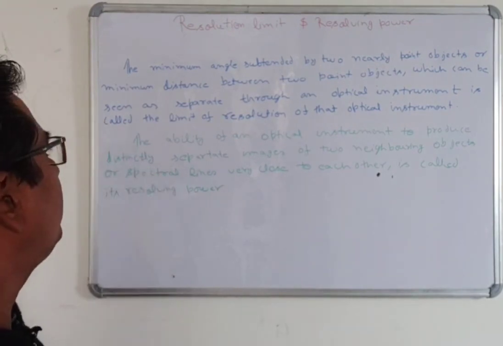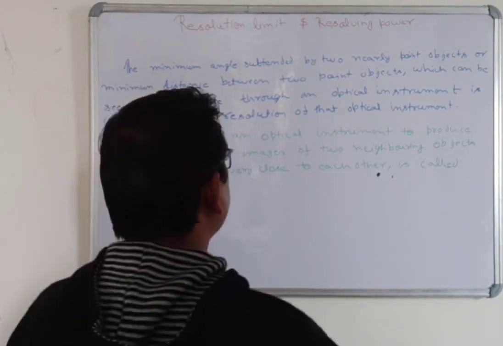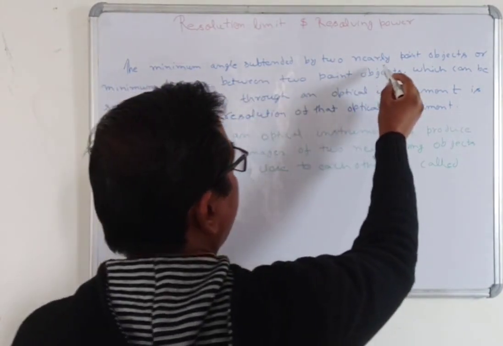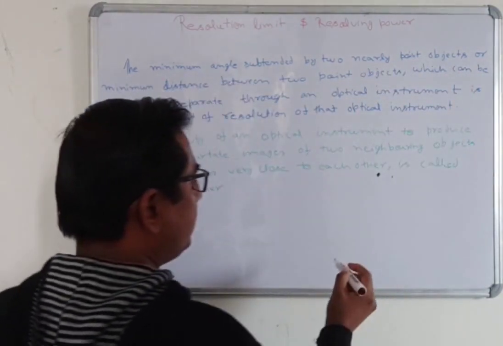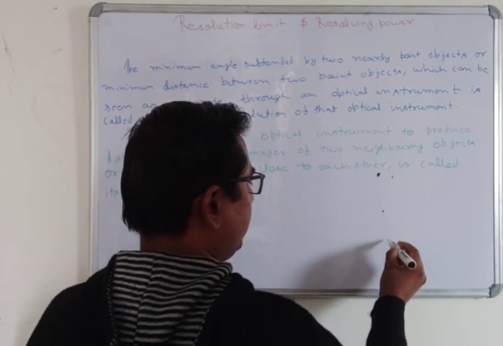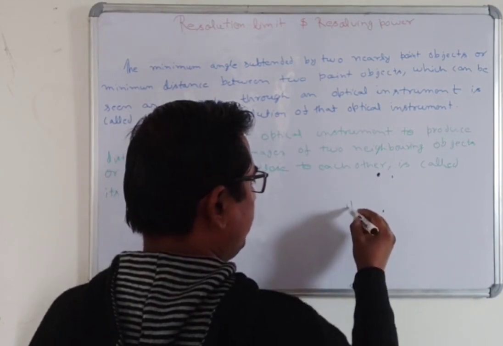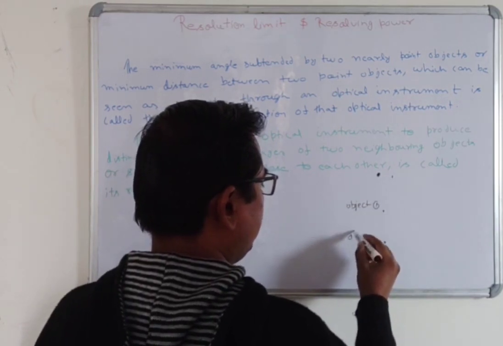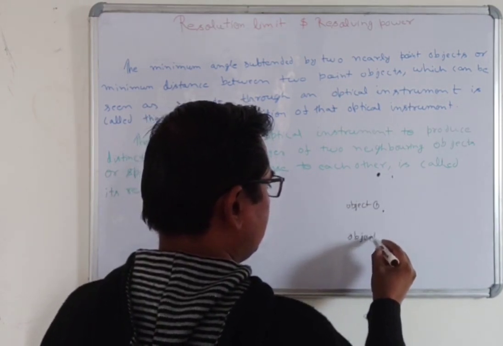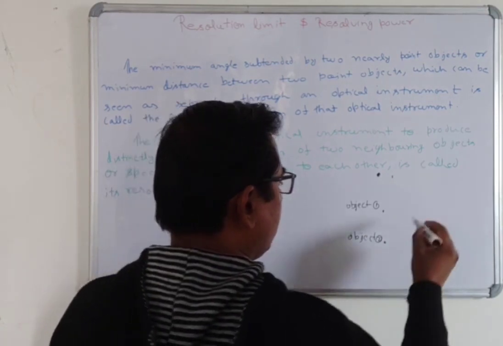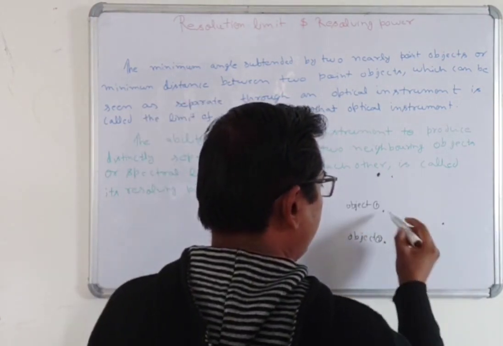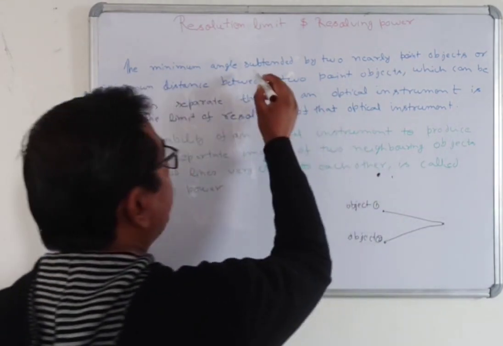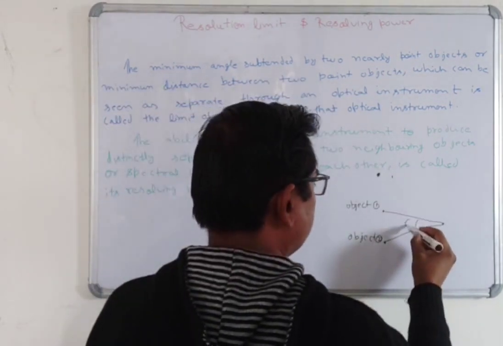I have already written here the minimum angle subtended by two nearly point objects. It means that here there will be two point objects. This one is object 1, here will be object 2. Here will be some optical instrument, and the two objects subtend an angle theta.